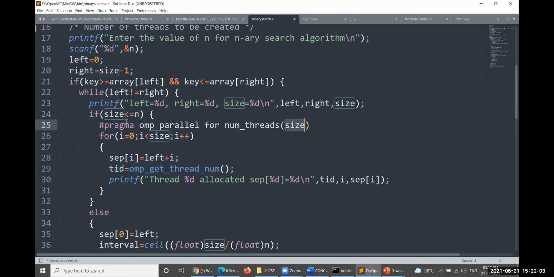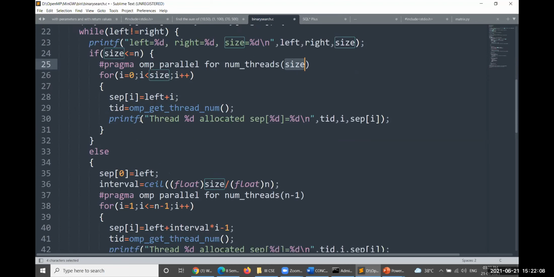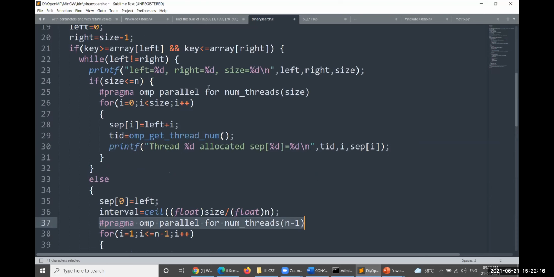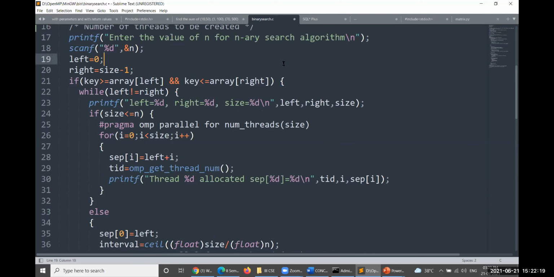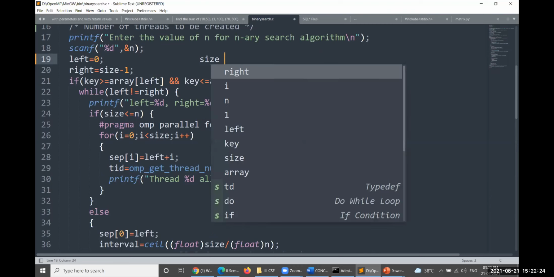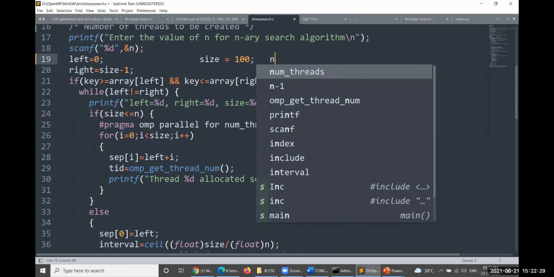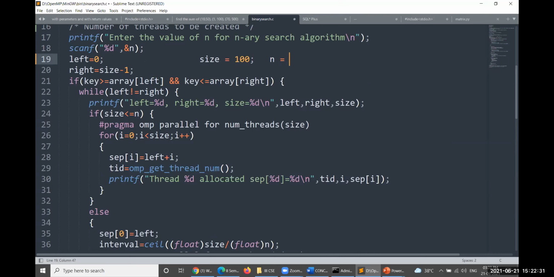If size is less than or equal to n, and if this condition is not true, then we'll go ahead and create only n threads. For example, if the number of elements is equal to 100 and the number of threads you are interested in creating is only 4, is 100 less than or equal to 4 true? No, it is not true.